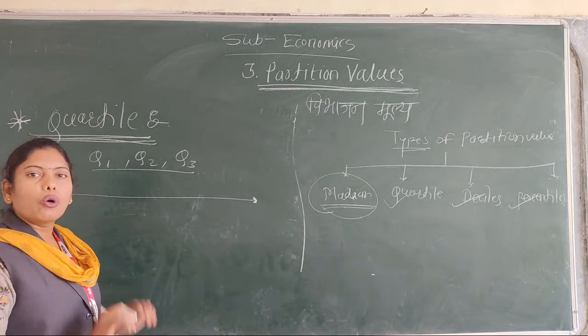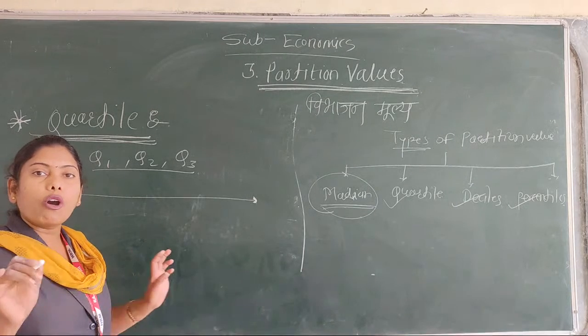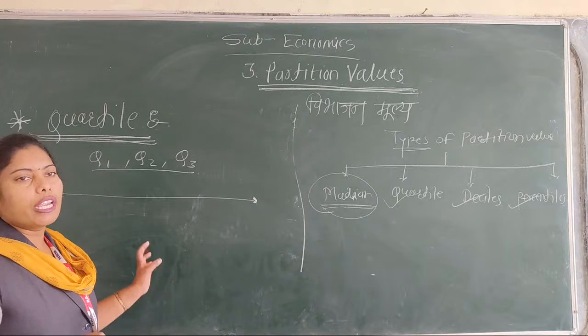Quartiles are the values of data which divide the whole set of observation into 4 equal parts.